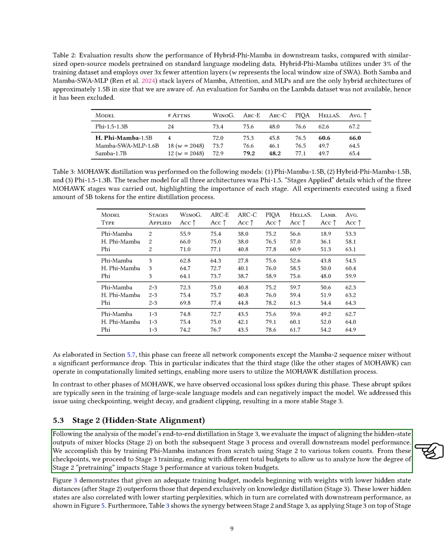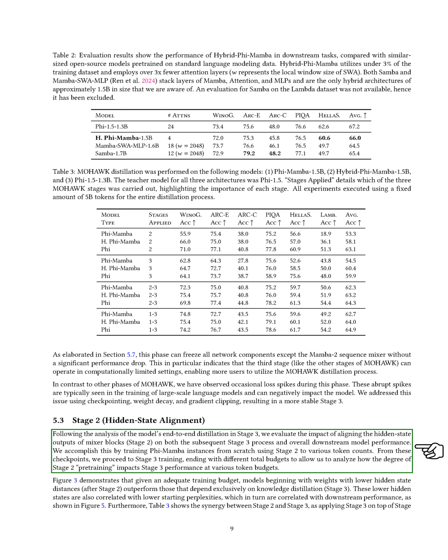We train Phi Mamba instances from scratch using various token counts in Stage 2, and then we move on to Stage 3 training. This allows us to see how the extent of Stage 2 pre-training influences Stage 3 performance across different token budgets. Our findings, illustrated in the training laws for Stages 2 and 3, show that models starting with lower hidden state distances after Stage 2 perform better than those relying solely on knowledge distillation in Stage 3. These lower hidden states also correspond to lower initial perplexities, which relate to better downstream performance.